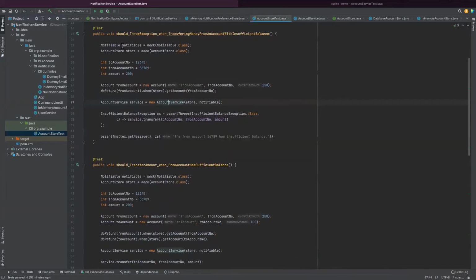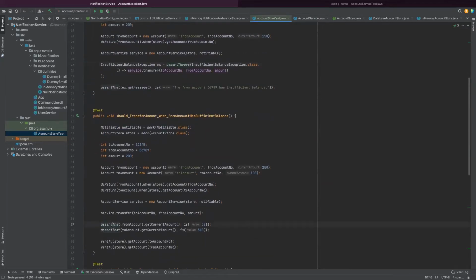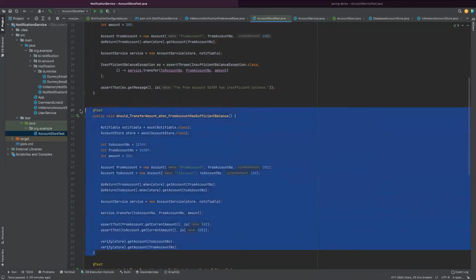You can see notifiables totally isolated, account store totally isolated, and those are mocked. Everything is running on mocks. Finally, I am testing the outcomes based on the mock values. Right? My tests are very small. It's easy to write and it doesn't take more than 3 minutes to write this kind of a test.